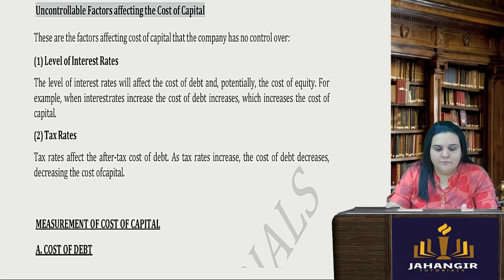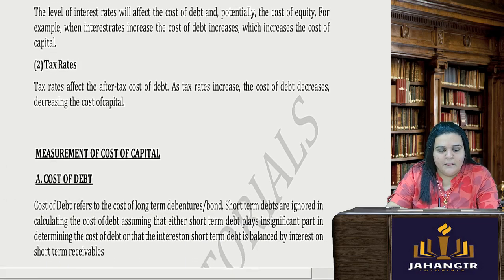And even the RBI cannot do much, because it is in the hands of the Federal Reserve of the USA. So depending on the increase and decrease which happens there, it is going to happen here. And the tax rates of countries will also not be a controllable factor which can reduce your cost of capital.